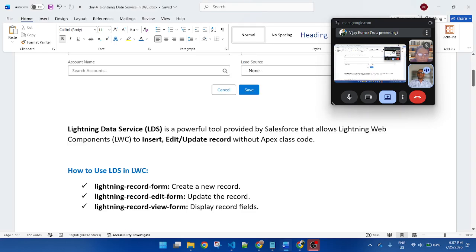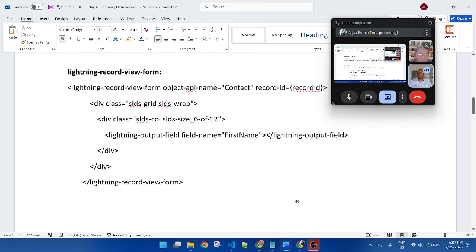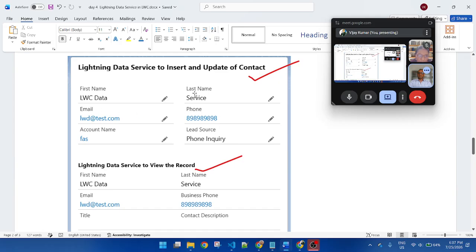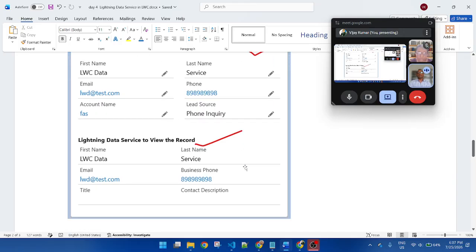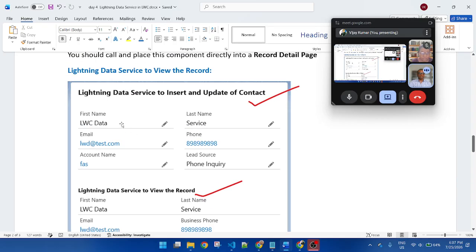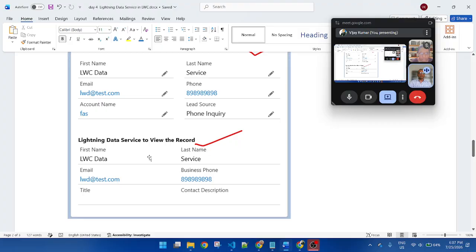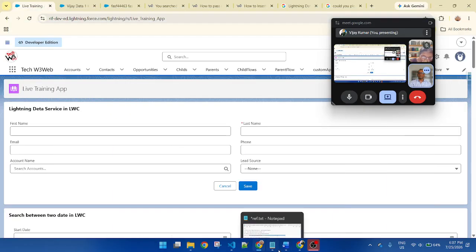If you want to display as a view mode, that means if you click the button, we can edit the record. And if I don't want to edit, I only want to see the record as not editable. You can see this is the edit mode. But click on the button, you can edit the record. But if we apply the view mode, the pencil button will automatically hide. So we need to apply another element, that is a view element.